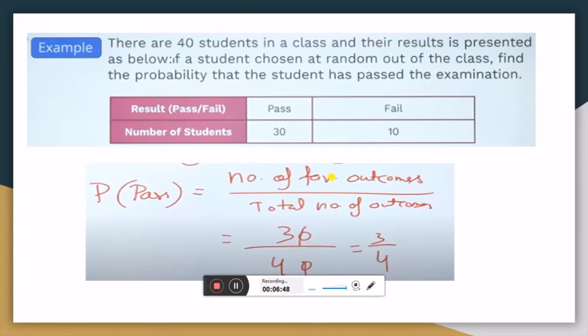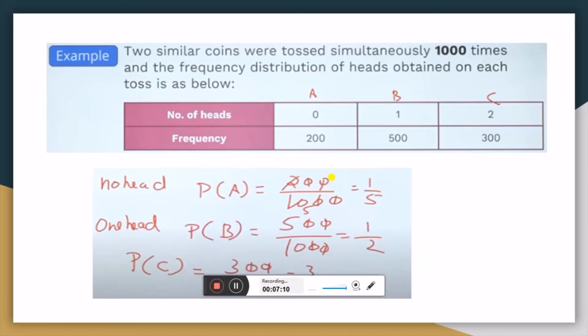So probability of a pass student means number of favorable outcomes upon total number of outcomes. Now in this table, pass students are 30 and the total number of students is 40. So we can write it as 30 upon 40. In simplest form, that is 3 by 4. So the probability that a student has passed the examination is 3 by 4.